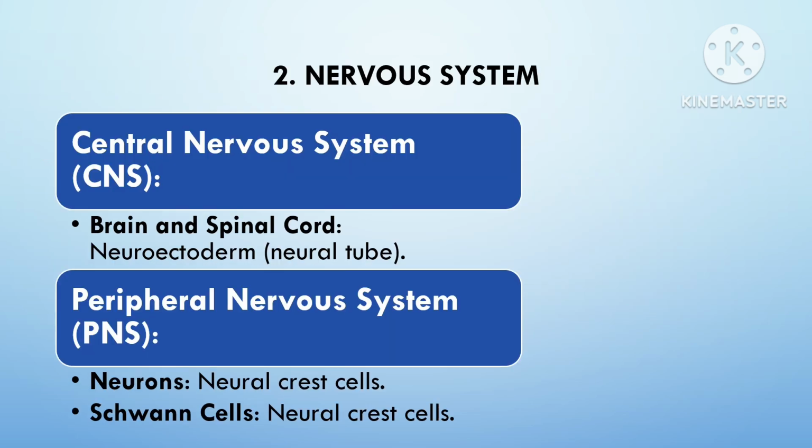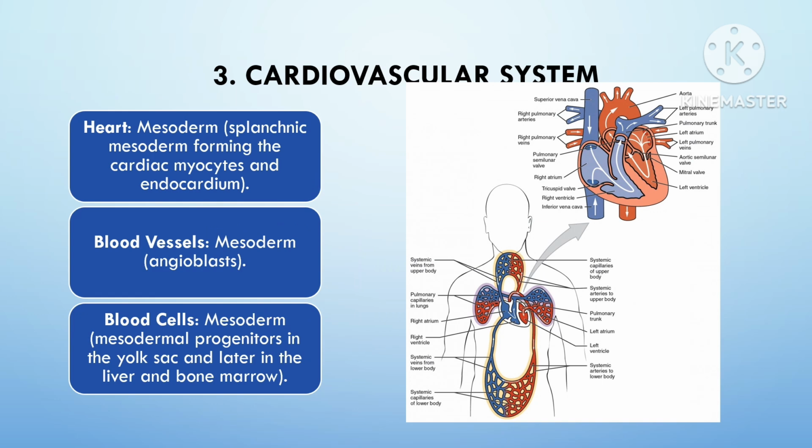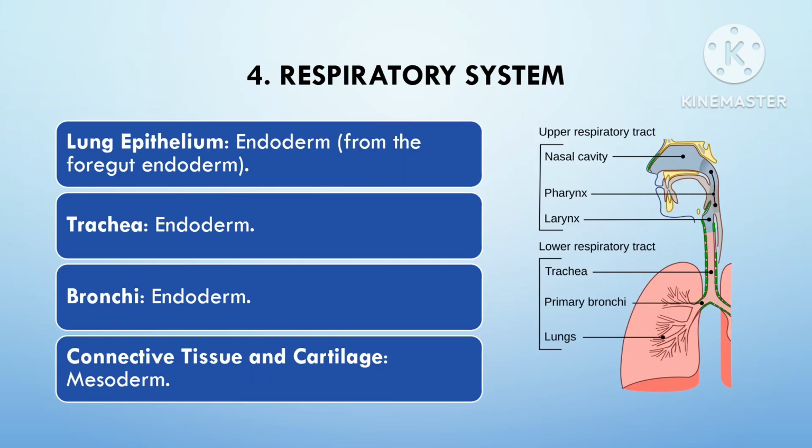So now we'll talk about the second system, the nervous system. We have already discussed it in the previous video. In summary, the ectoderm is the primary germ layer which is responsible for the formation of the nervous system, including the central and peripheral nervous system as well as sensory organs. In the cardiovascular system, the mesoderm is the primary germ layer responsible for the formation of heart, blood vessels, blood cells and the lymphatic system during embryonic development.